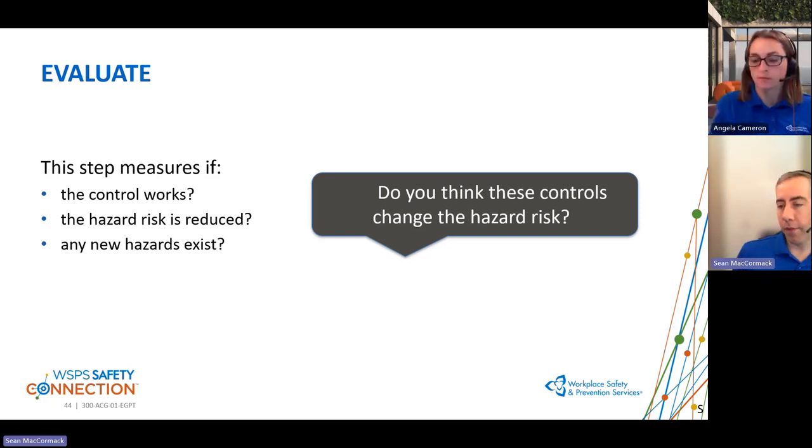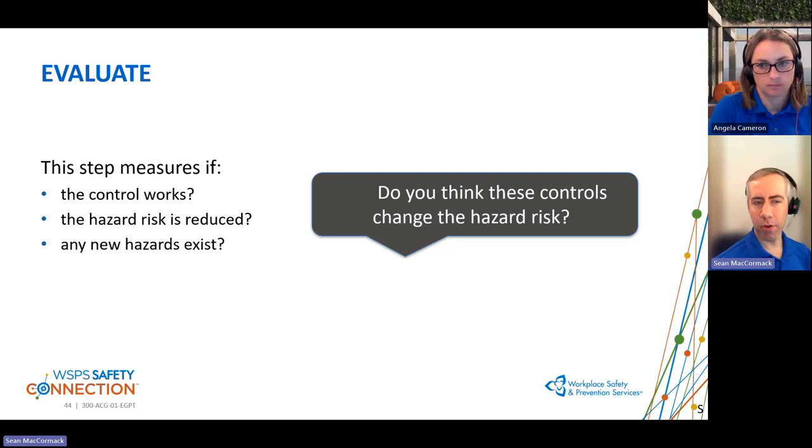And then finally, once we've implemented our controls, we are going to go through and reevaluate to make sure that the control is working, that it has reduced the risk to an acceptable level. The other thing we're going to look for is, have any new hazards been created?